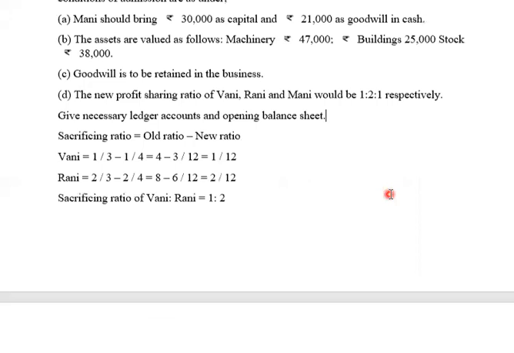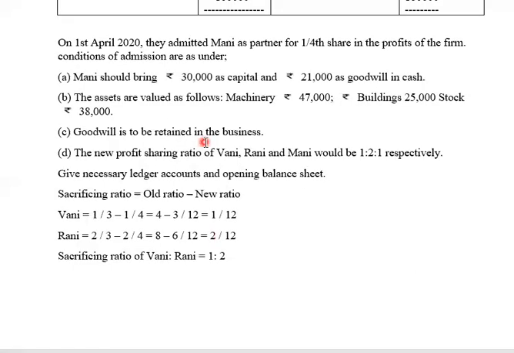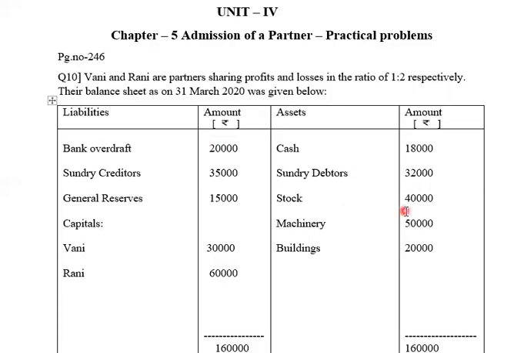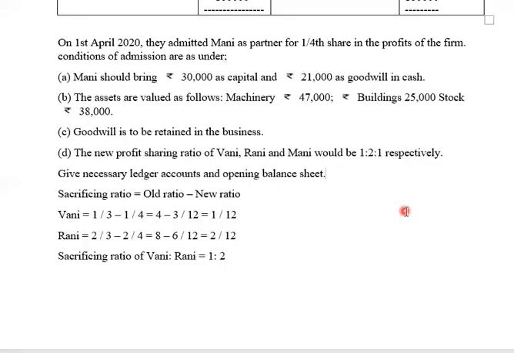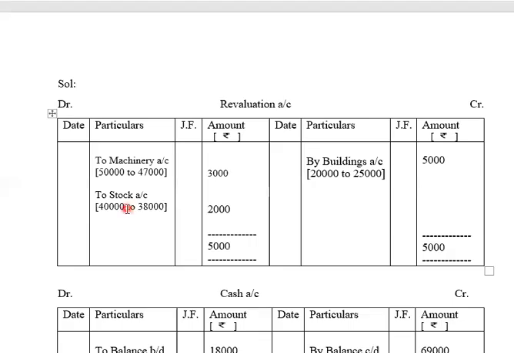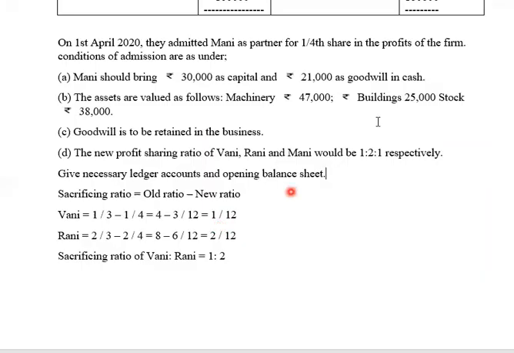Next, after buildings we have stock 38,000. ऊपर stock की value क्या है? 40,000 है. 40,000 की चीज 38,000 करना है. So it is decrease in value of asset which will be recorded on debit side as to stock account. 40,000 से 38,000 हो रहा, 2,000. So now we have completed all the adjustments of revaluation with regards to assets.